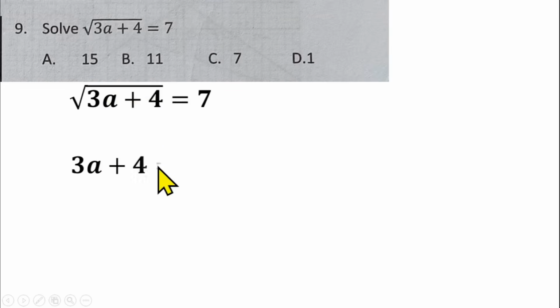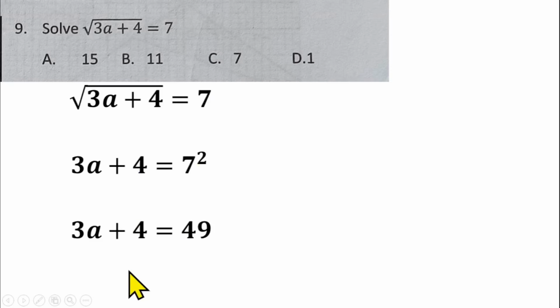Question number 9 is from equation in surds. So equation in surds is what you are having here. So you have the square root of 3a plus 4 equals 7. So you can take the square of both sides to get rid of this square root. So if I find the square of this side, I'm going to have 3a plus 4 left. Then you have the square of 7, which is 49.